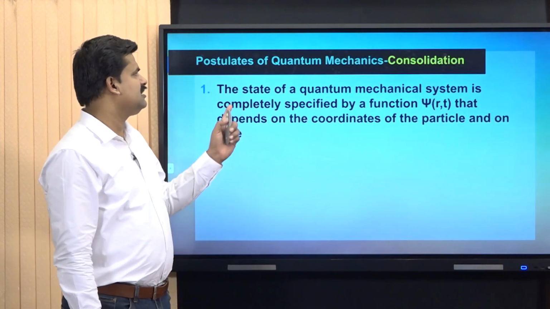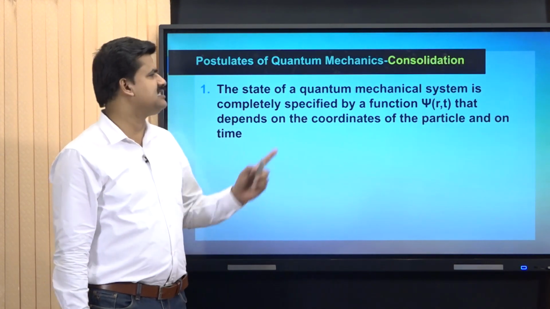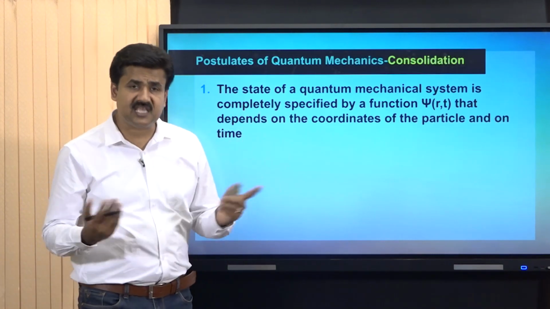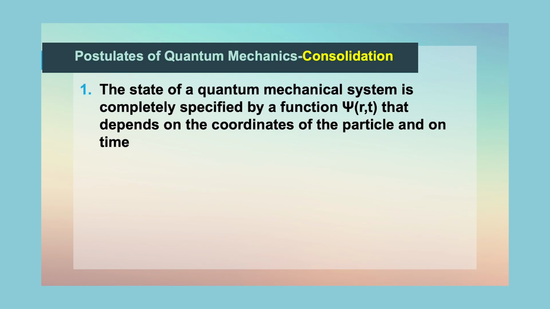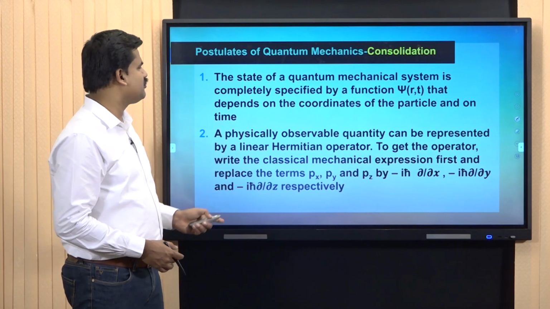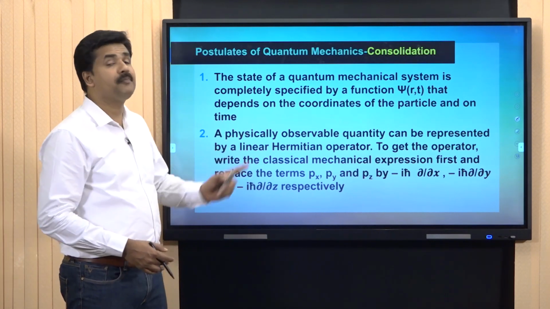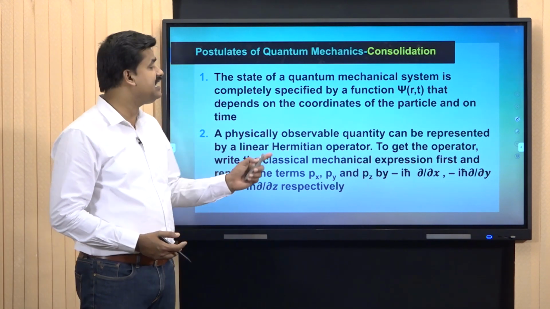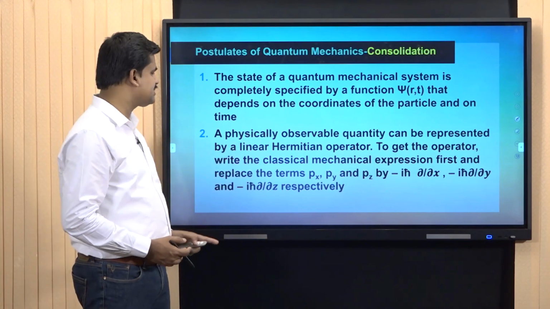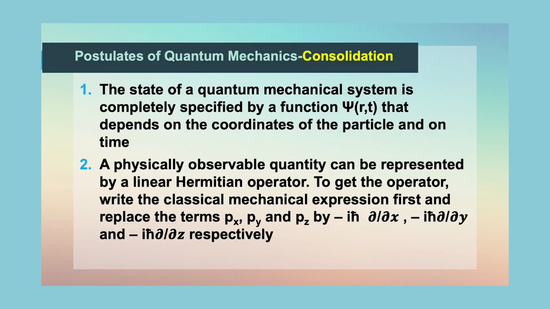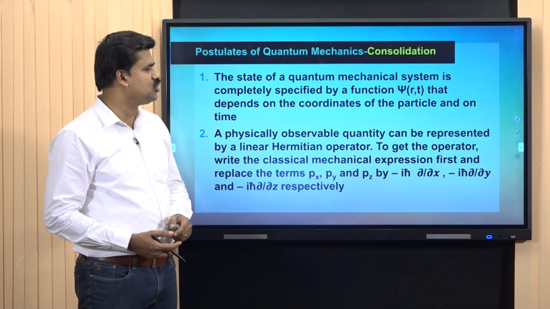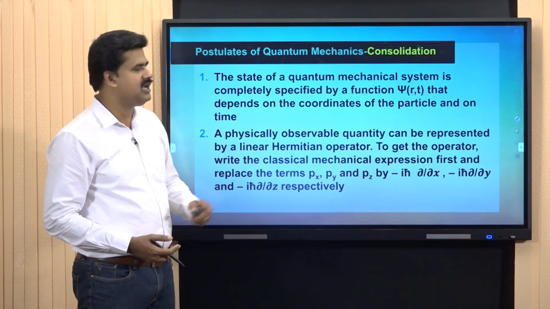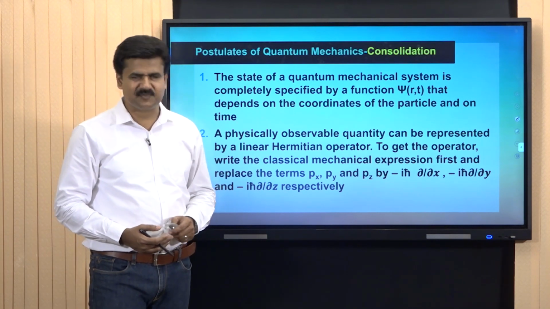First of all, the state function postulate, which is simply the state of a quantum mechanical system can be completely described by a function psi of r,t that depends on coordinate of the particle and on time. Now the second postulate, that is the operator postulate. A physically observable quantity can be represented by a linear Hermitian operator, and to get this, write the classical mechanical expression first and replace the terms px, py and pz respectively by minus iħ dou by dou x, minus iħ dou by dou y and minus iħ dou by dou z respectively.